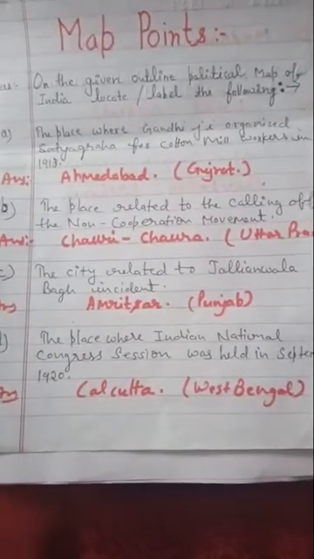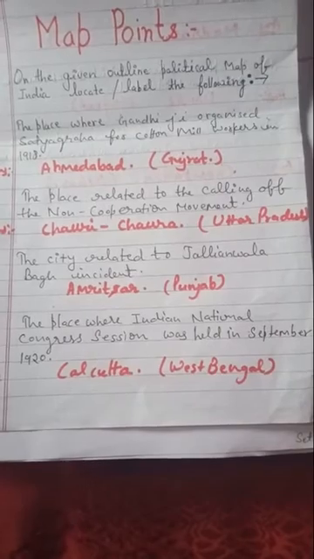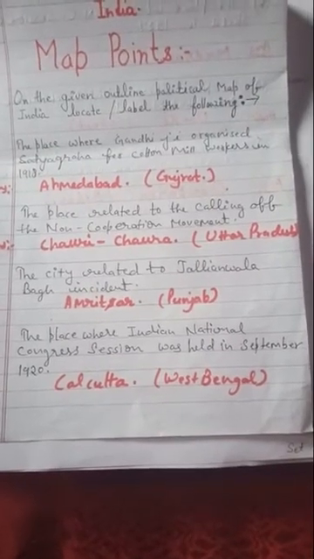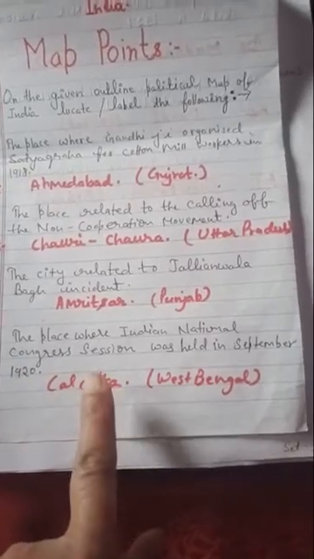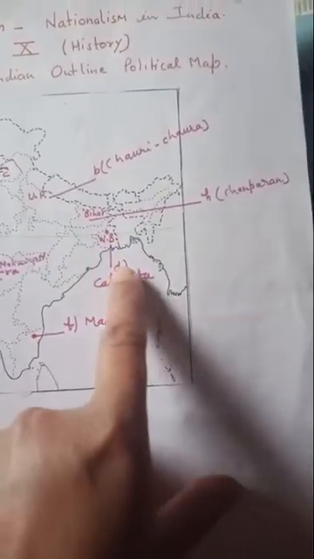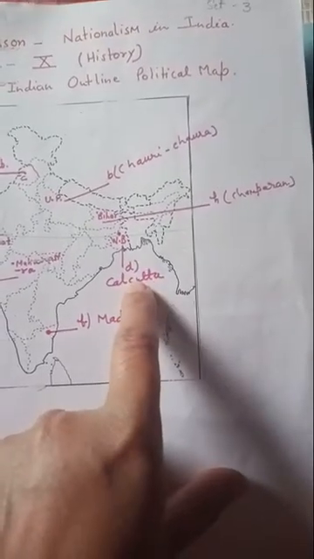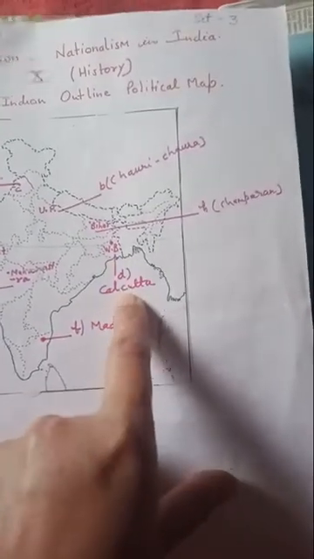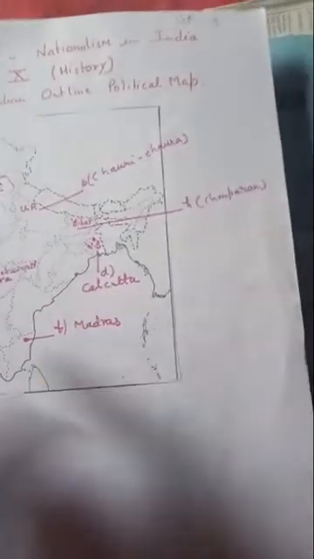Then the next map point: the place where the Indian National Congress session was held in September 1920. The month is September and the year 1920. So it was Calcutta, and Calcutta is in West Bengal. So your D point will be Calcutta in West Bengal, where the Indian National Congress session was held in September 1920. You are mentioning the series also, D and then Calcutta.